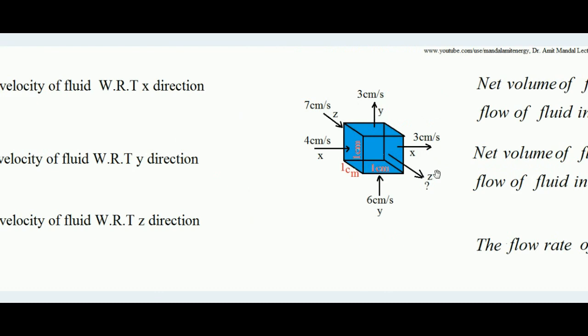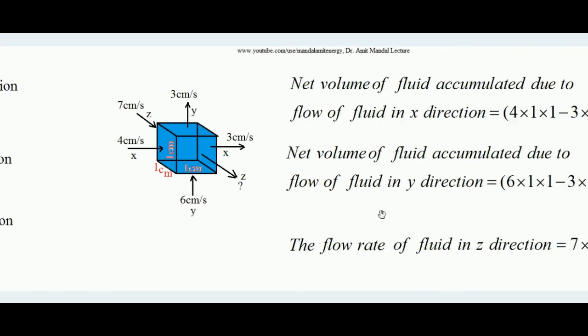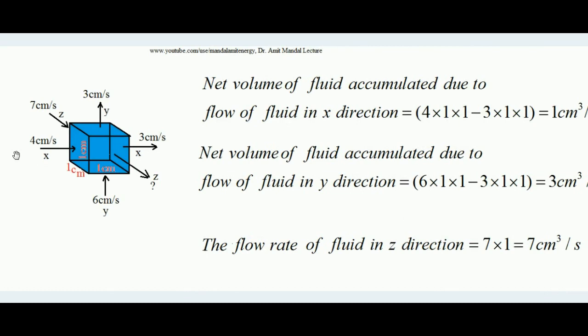Now what is the outgoing velocity in the z direction? That we have to calculate, because it is fixed. It depends upon all these five velocities. Remember, we can choose arbitrarily any five of the velocities, but the sixth one is then dependent.